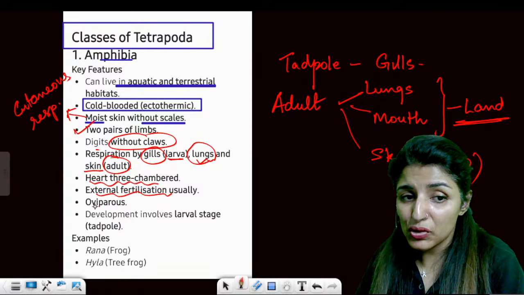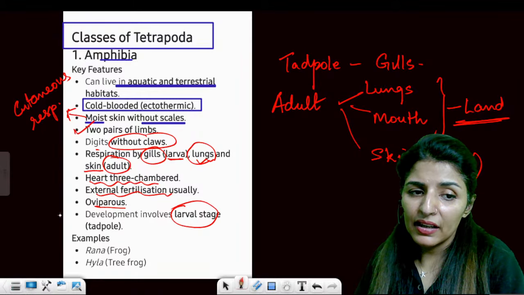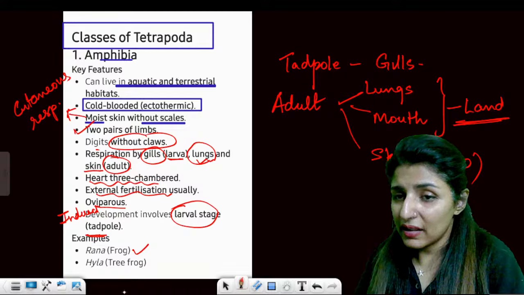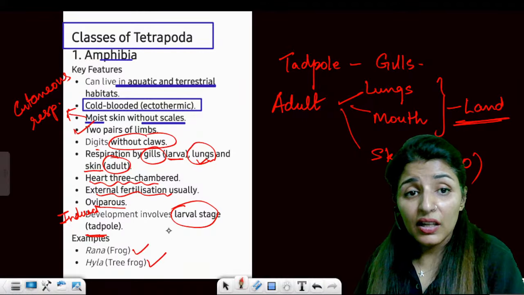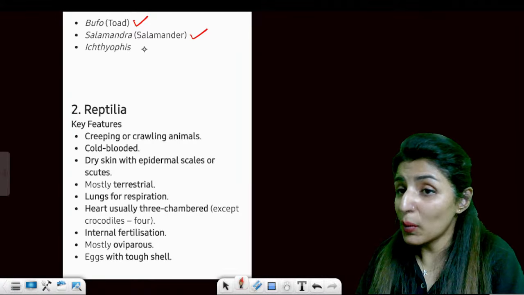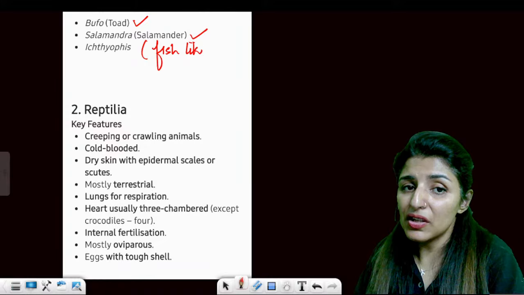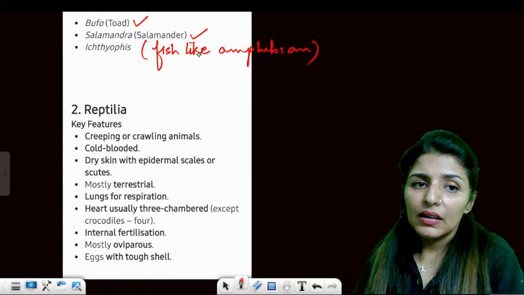External fertilization, usually lays eggs, so it is oviparous, and indirect development because it has a larval stage known as tadpole. Rana tigrina, the frog, Hyla, the tree frog. Then we have Bufo, the toad, salamander, Ichthyophis, which is fish-like. Ichthyo word is for fish, fish-like amphibian. Is this point clear?